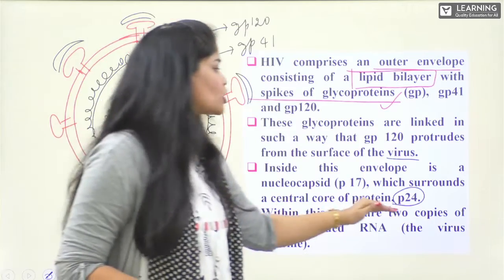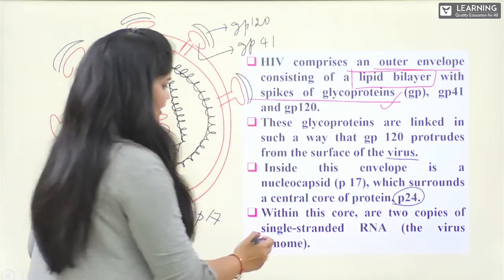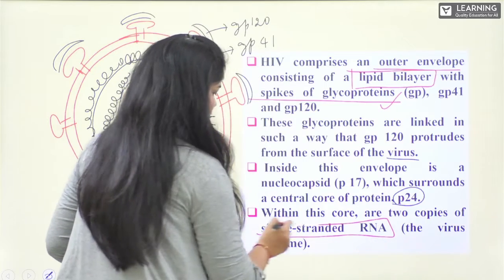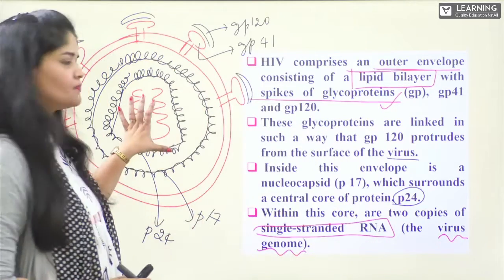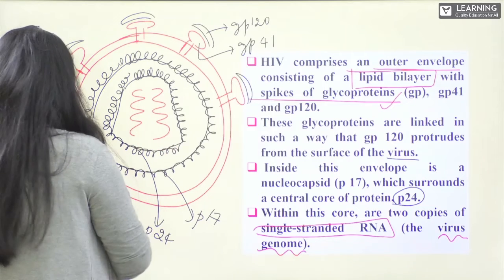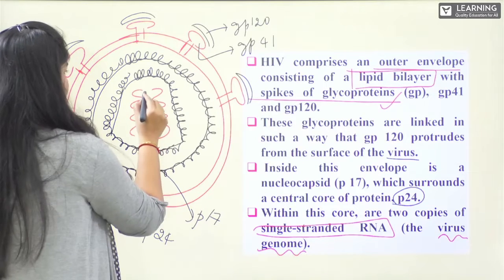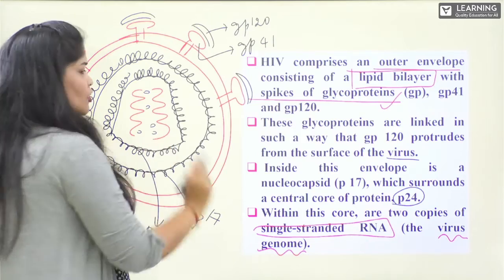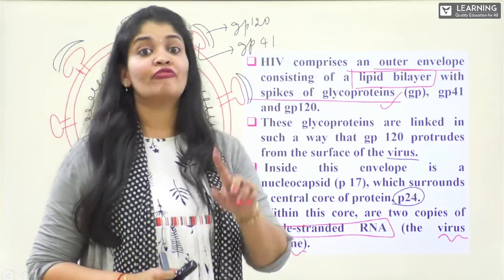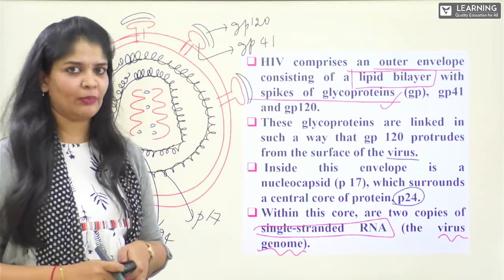Within this core are two copies of single-stranded RNA, called the virus genome. Along with this, we find important enzymes for the formation of DNA from RNA, that is reverse transcriptases.